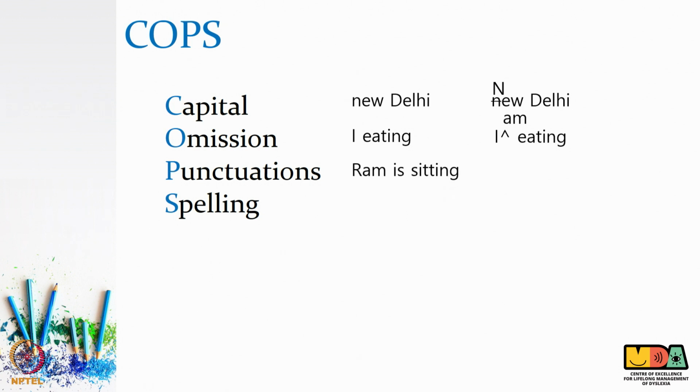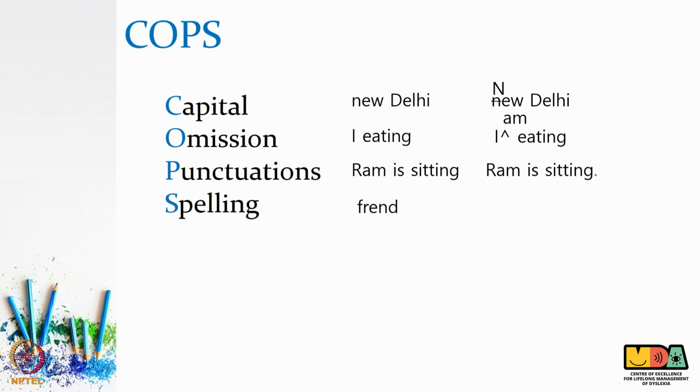When the children copy from the board or when they are writing in their notebook, they need to know the sentence starts with a capital and it needs to have a full stop. Most of the children miss out on punctuations. The example given here, "Ram is sitting", has started with the capital, but the ending punctuation of a full stop is missing. The cops come in and the child is motivated to self correct the work.